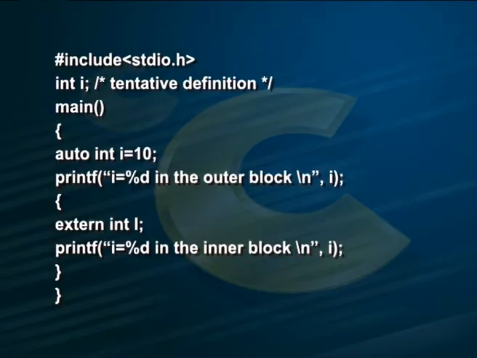Let us now go through a program which illustrates the use of external variable. #include <stdio.h>, int i; this is the tentative definition.